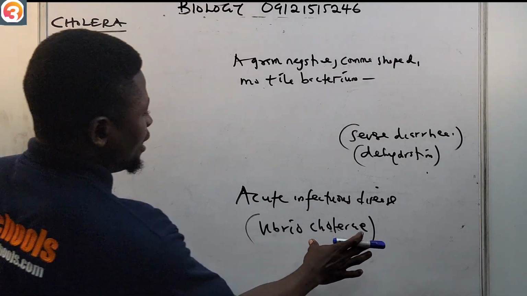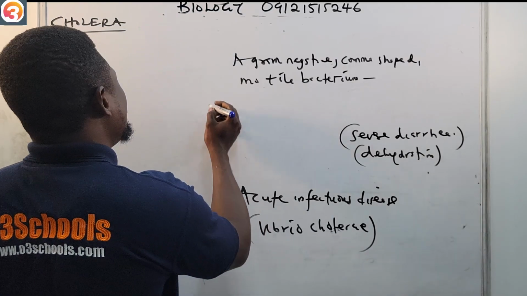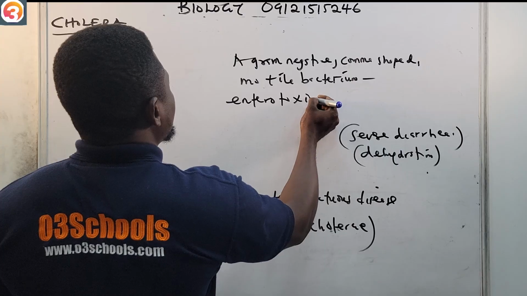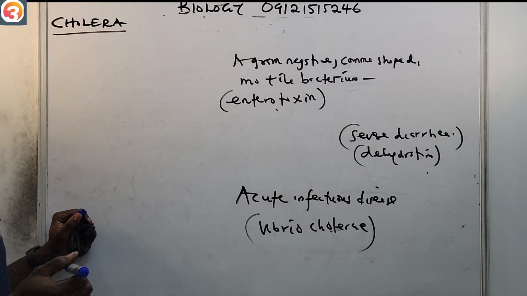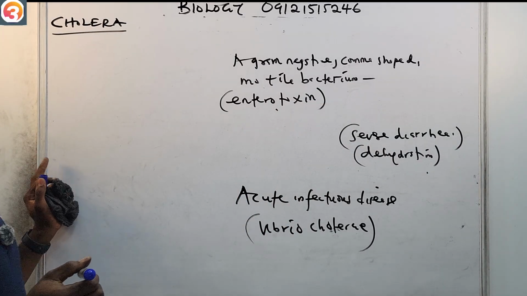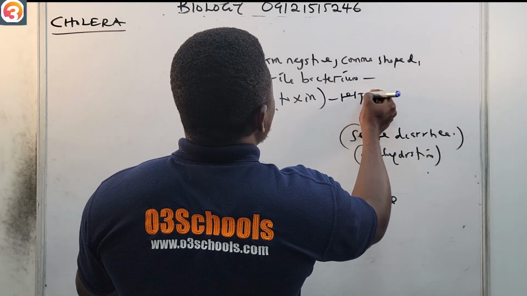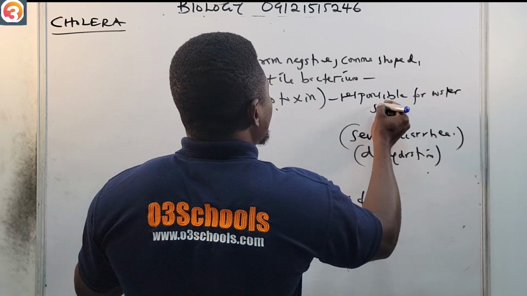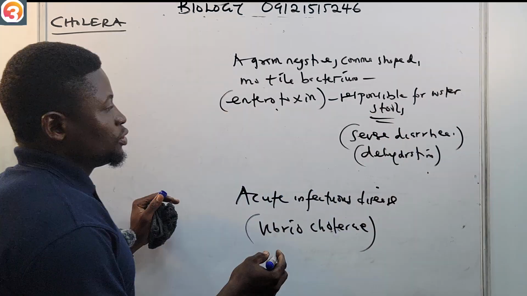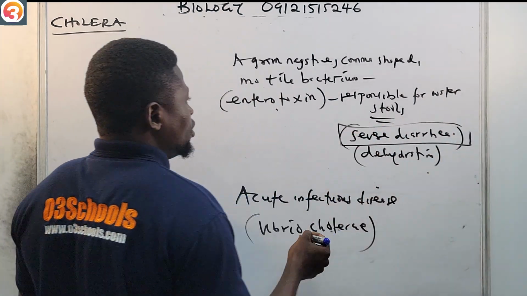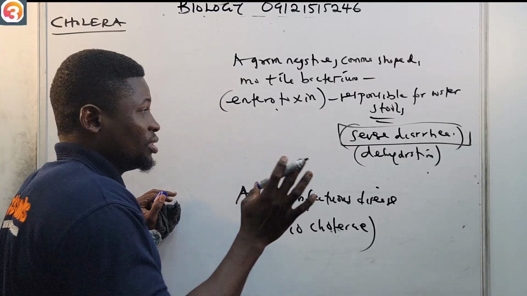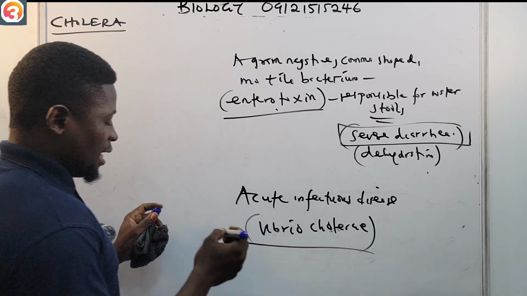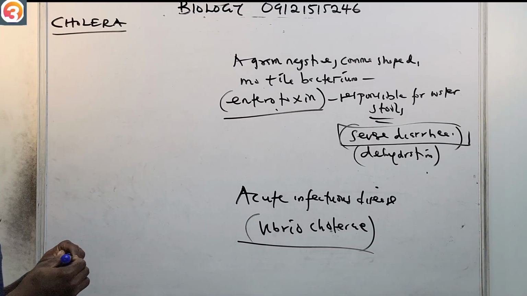This Vibrio cholerae produces a cholera toxin called enterotoxin. This one is responsible for the watery stools that you see. What causes severe watery stool is this enterotoxin that is produced by the bacterium Vibrio cholerae.